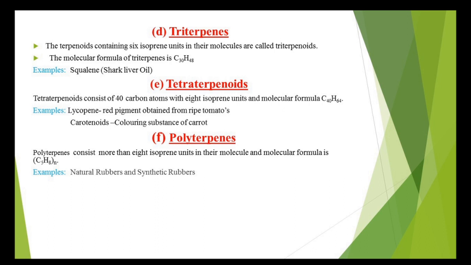Then tetraterpenoids consist of 8 isoprene units and the molecular formula is C40H64, and they are present in lycopene, the red pigment obtained from ripe tomatoes, and carotenoids, the coloring substance of carrot. Polyterpenes consist of more than 8 isoprene units in their molecules and the molecular formula is (C5H8)n. Examples are natural rubbers and synthetic rubbers.